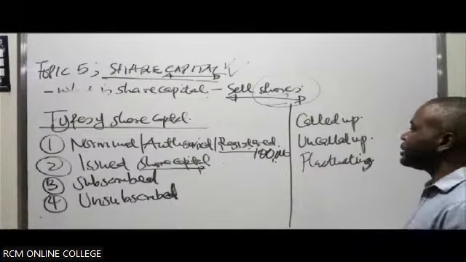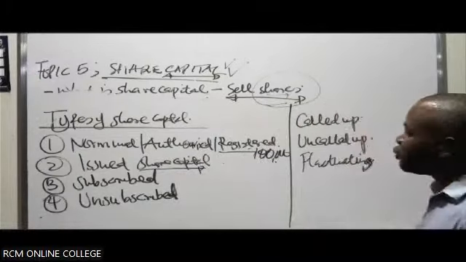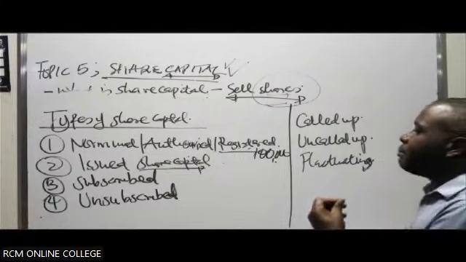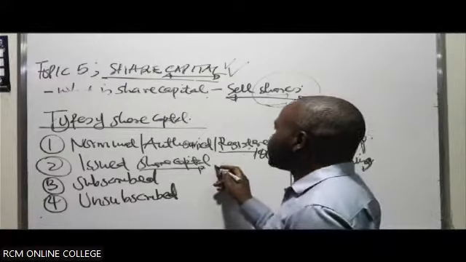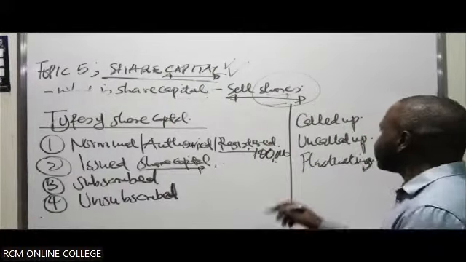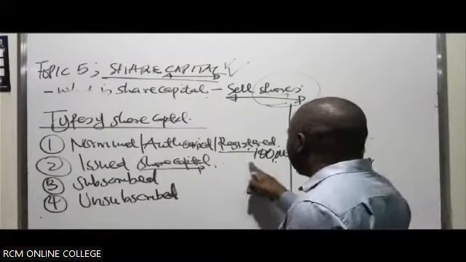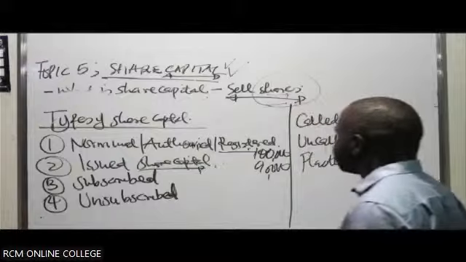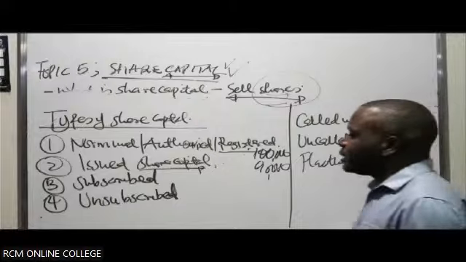So the issued share capital should be equal to or less than the authorized or registered capital. The capital that is issued out of the authorized or nominal capital to members of the public for subscription is what we refer to as the issued capital. It can never be more than the registered capital. You can't issue what you don't have. They can issue the whole 100,000, or they can issue maybe 90,000. Then the other 10,000 remains unissued.